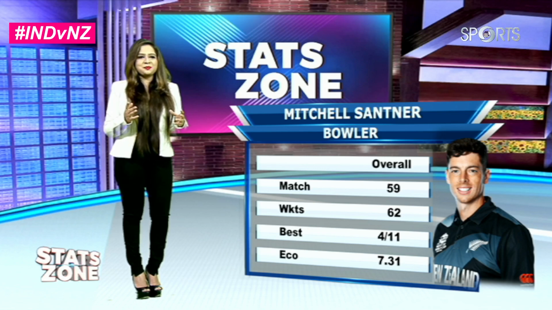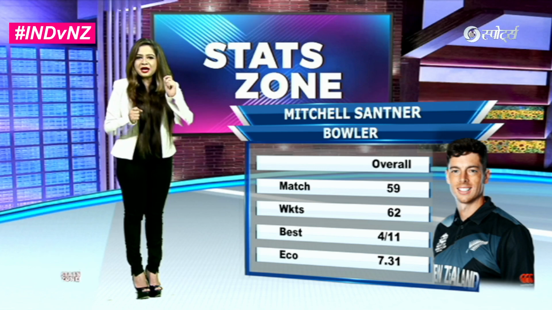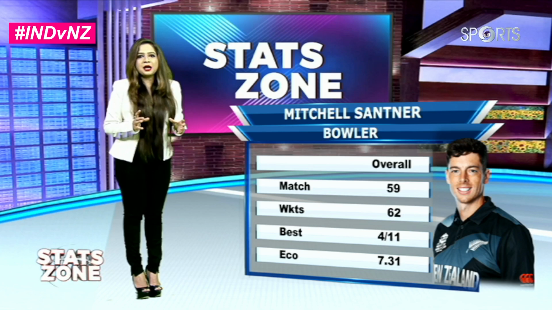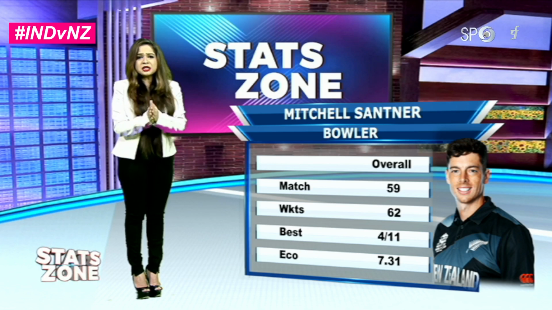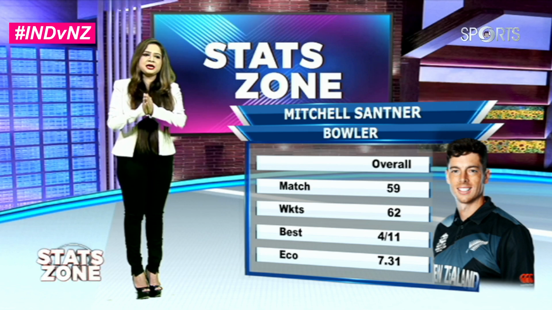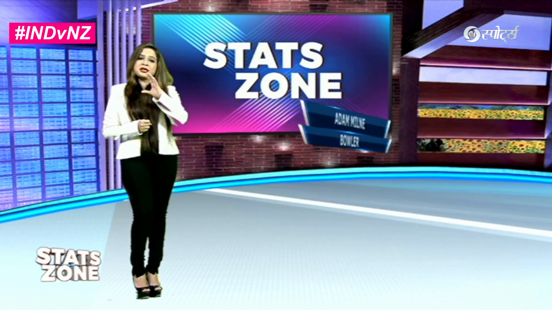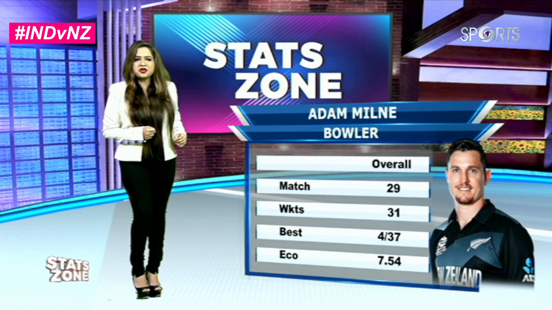Then Mitchell Santner comes into play, 59 matches. इनके बेस्ट रही है 4 for 11, another wicket taker and a crucial बॉलर. लेफ्ट आर्म स्पिनर जिन्होंने आज तक अहम भूमिका निभाई है, खासतौर से एक बॉलर के तौर पे कीवीज के लिए. And economy 7.31, not pretty bad when we look at it from the T20 perspective, but these bowlers will of course be playing a very very important role for the Kiwis.